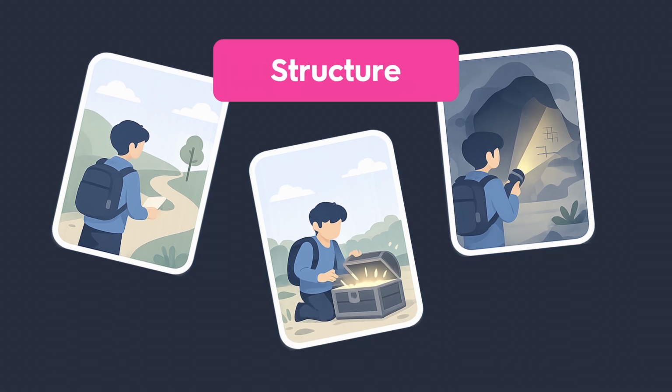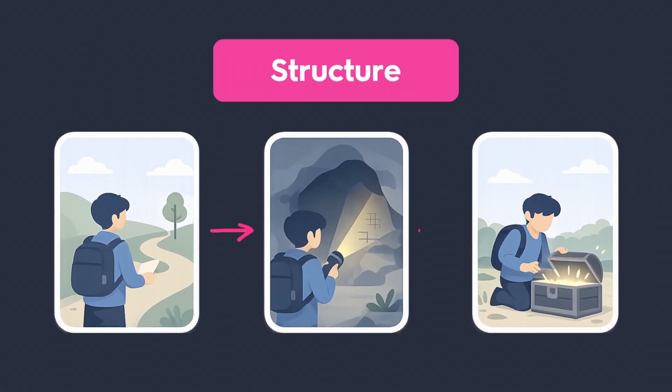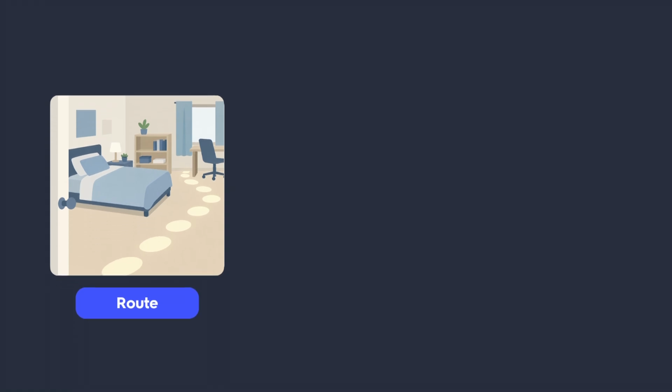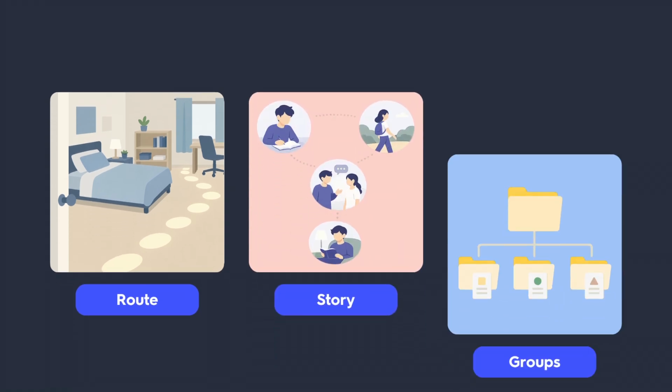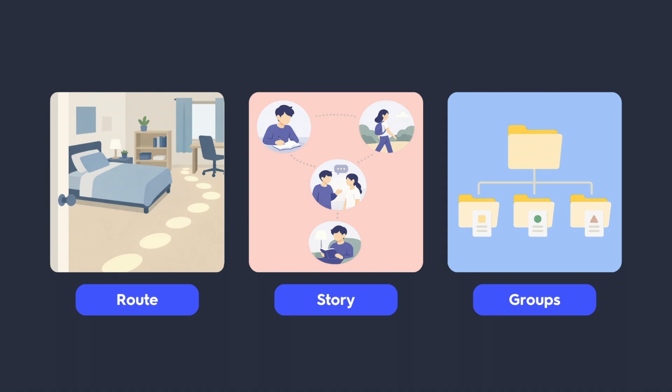Next, structure. Images are helpful, but they become stronger when you connect them in an order. Your brain loves patterns, routes, and stories. You can place images along a familiar route, link them in a story, or group related details into chunks. Each structure gives your memory a map to follow.